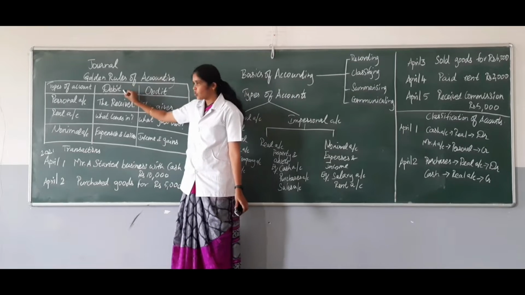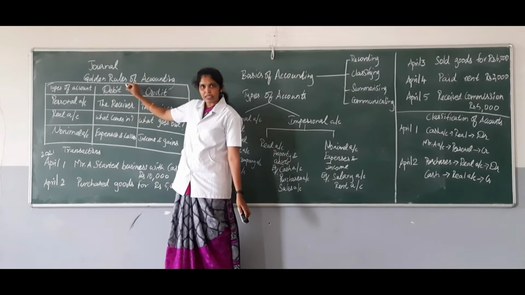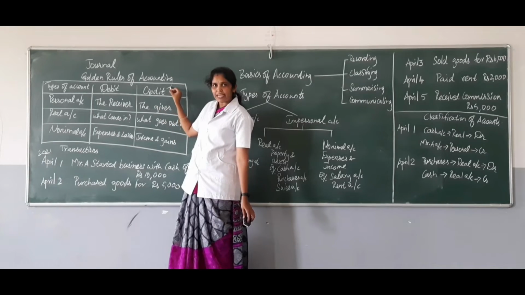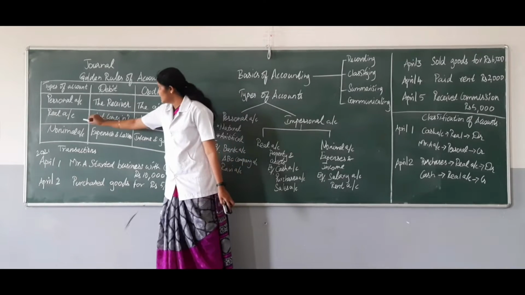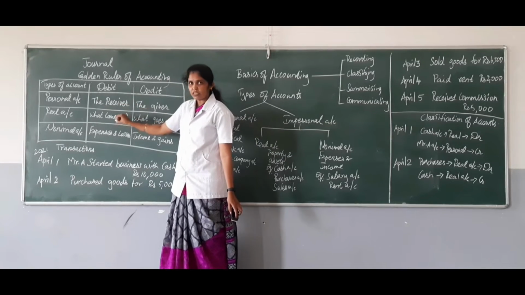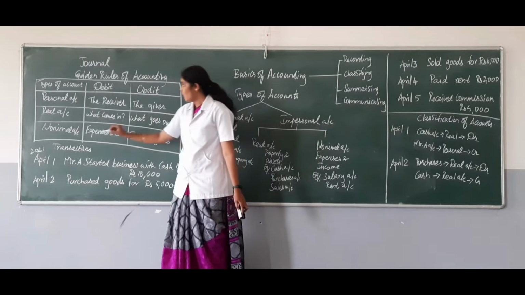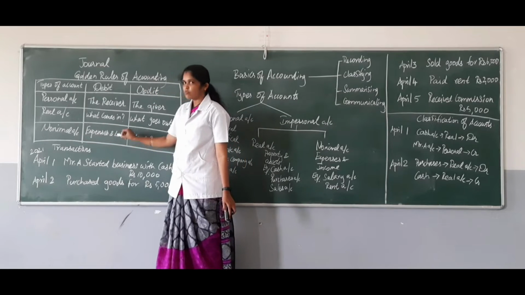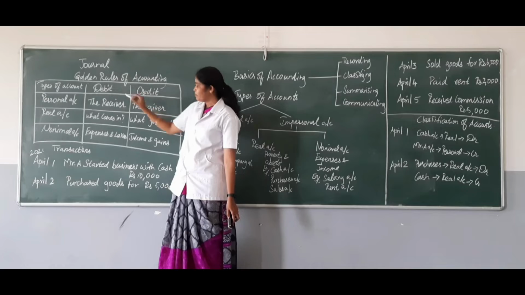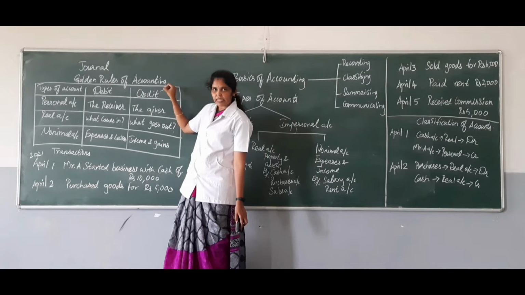According to our golden rule, if it is a personal account, the receiver should be debited and the giver should be credited. Next is real account. For all real accounts, debit what comes in, and credit what goes out. And for nominal account, all the expenses will come under the category of debit, and all the incomes and gains will come under the category of credit.